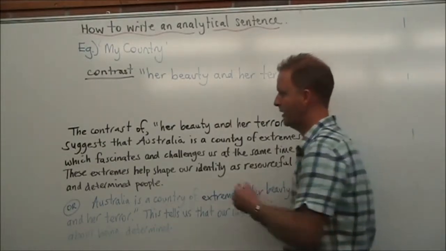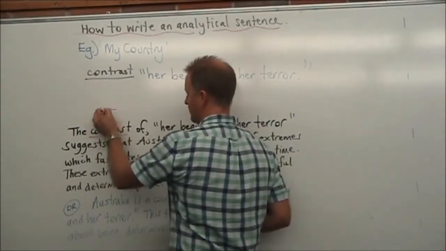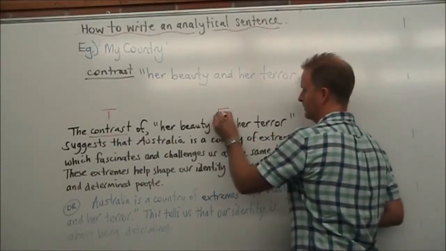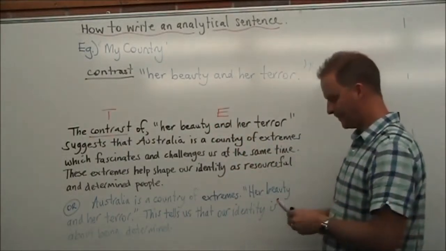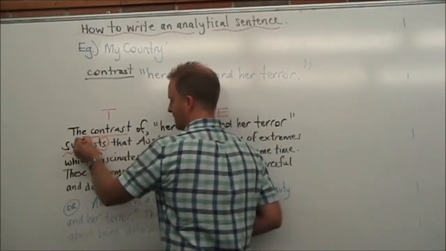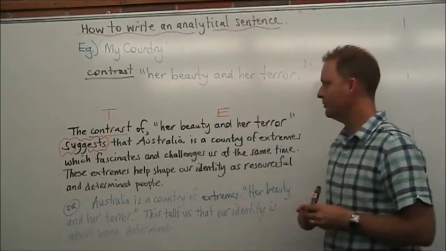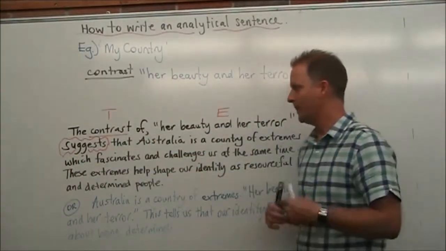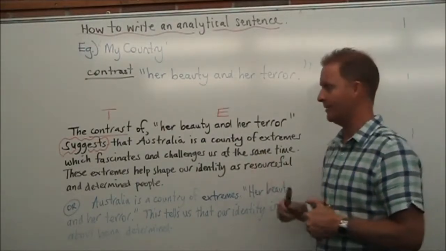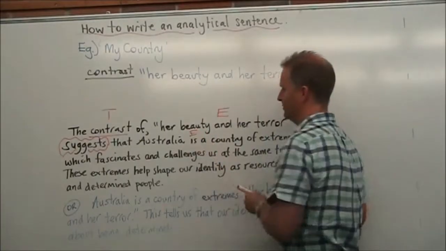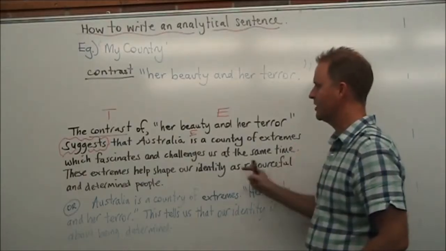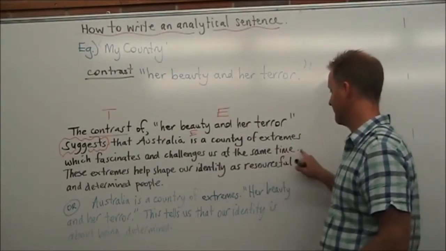And so if we have a look at it, we find that we've got the contrast here, we're identifying that as the technique. Then I've got the quote here, which is our example. And then what I do is I use this verb. Whenever, straight after the quote, if you use a verb like suggests, it will sort of force you into writing an analytical statement afterwards. So this will be our explanation. So technique, example, suggests that Australia is a country of extremes, which fascinates and challenges us at the same time.